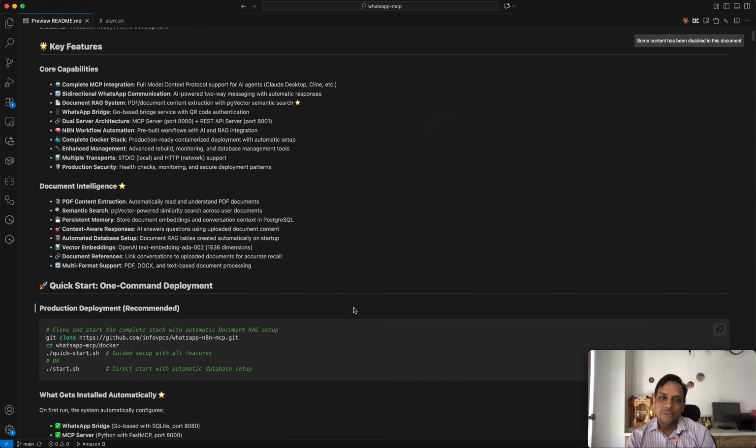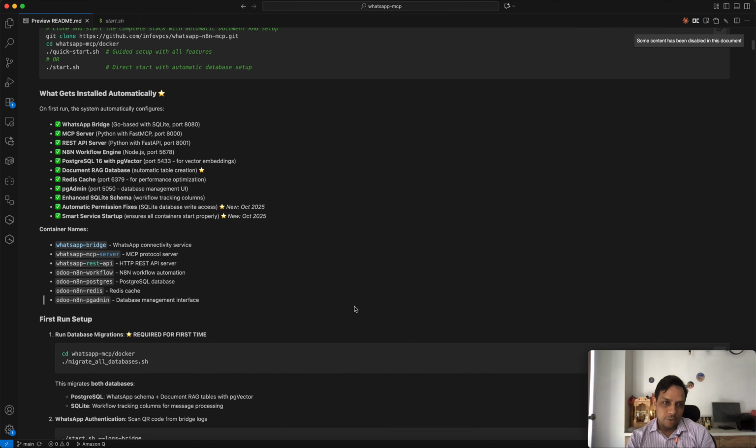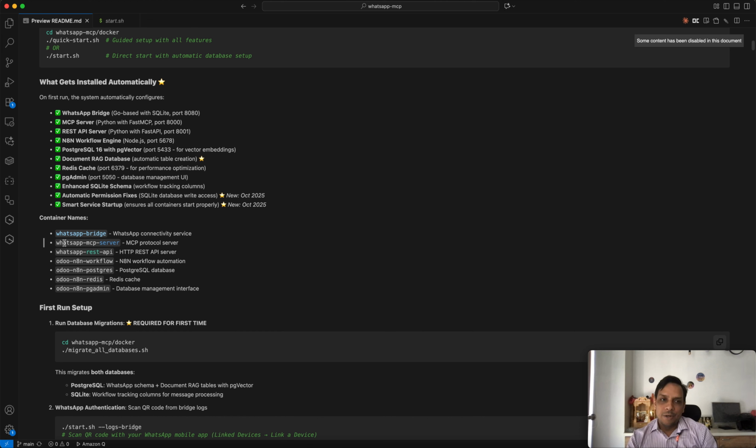In this project, you can see the readme file over here, where I have a WhatsApp bridge. I have MCP connectivity also available. It's the same, but it's just that the MCP client way can also be used to send messages. But REST API is quite good, where I have implemented the same thing with HTTP REST API connection. I have an N8N workflow.